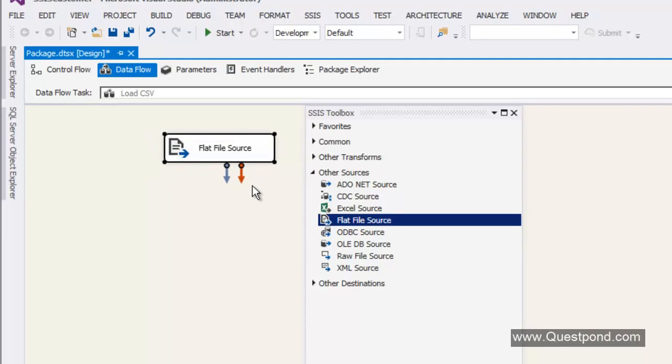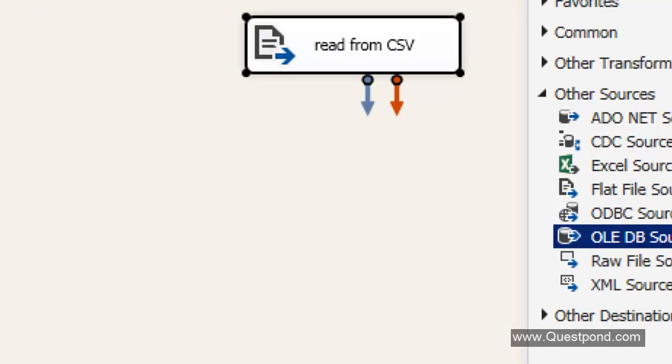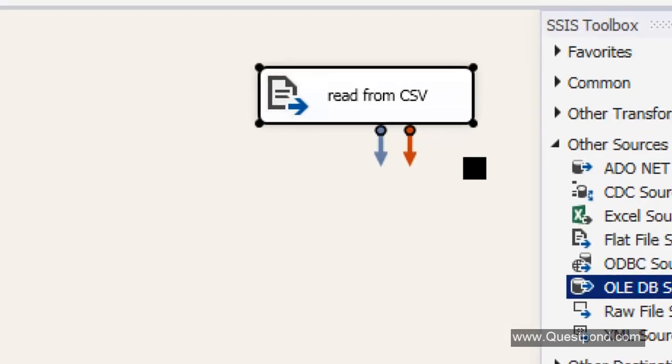And as a best practice, always put some description. You can see at this moment it is just flat file source, and tomorrow if somebody comes and reads this program, he won't be able to understand it, right? So let us give some description here saying, okay, read from CSV, right? Great. Now if you watch the source component very closely, there are two arrows coming out from the source component,